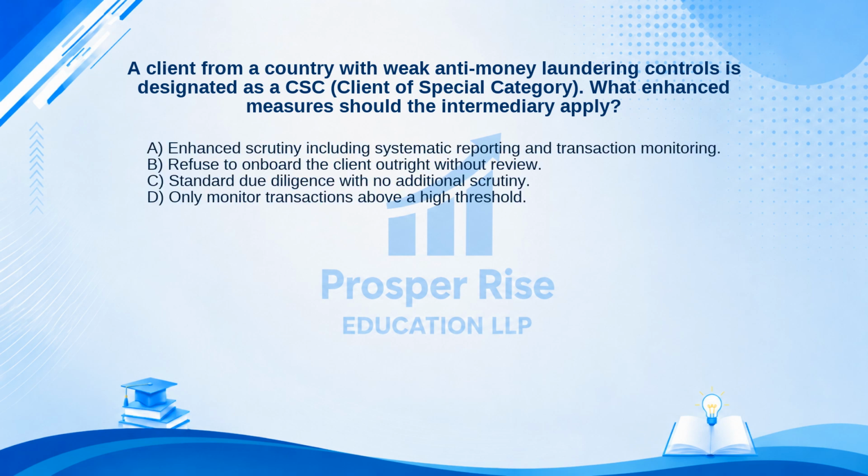Here are your options. A. Enhanced scrutiny, including systematic reporting and transaction monitoring. B. Refuse to onboard the client outright without review. C. Standard due diligence with no additional scrutiny. Or D. Only monitor transactions above a high threshold. Take a moment to pause the video and decide.